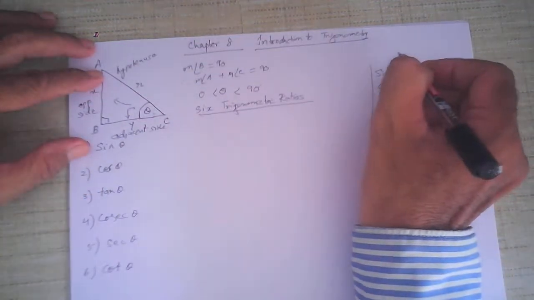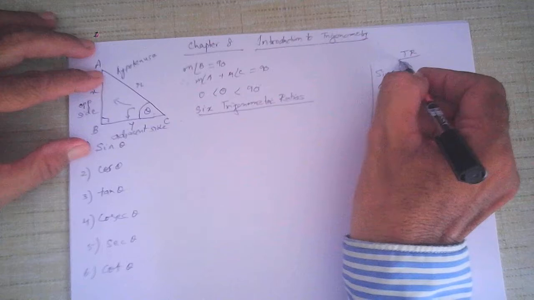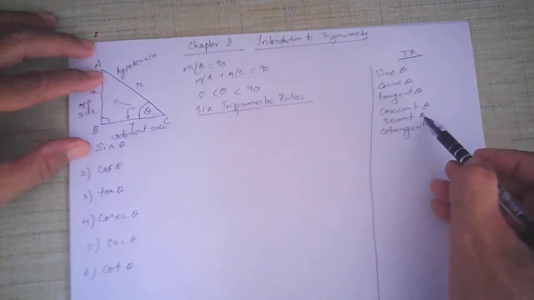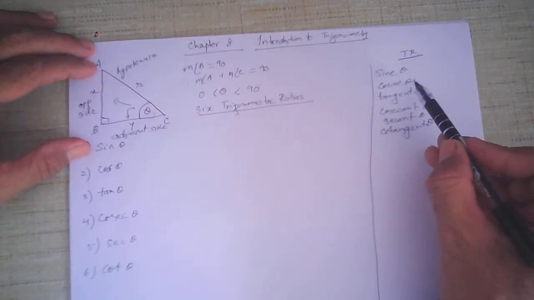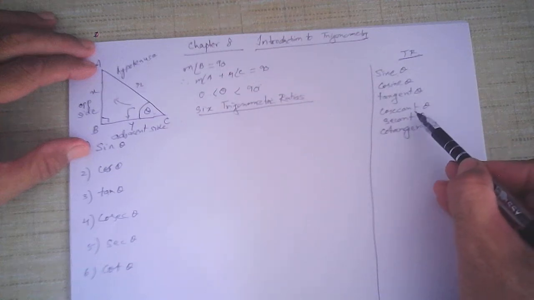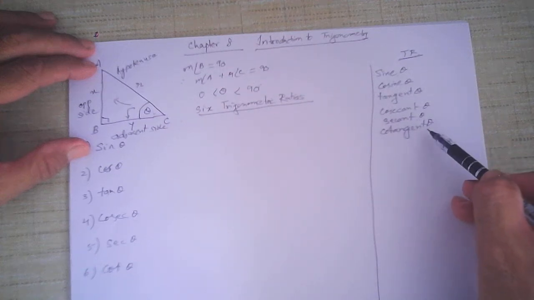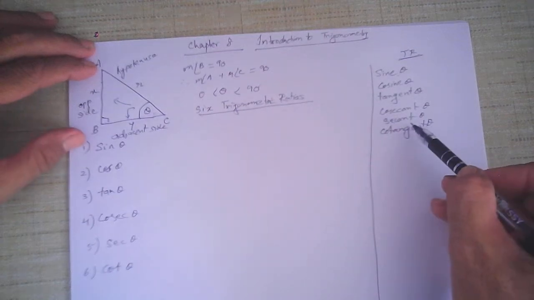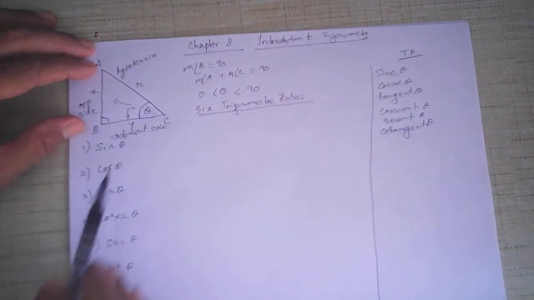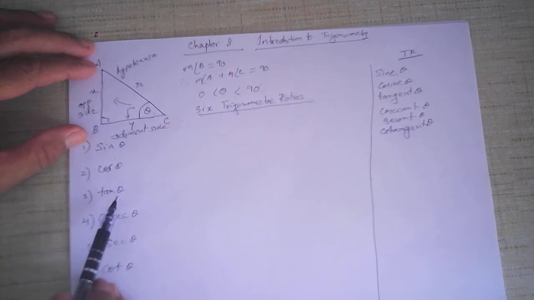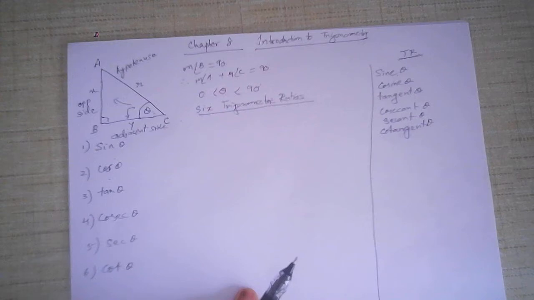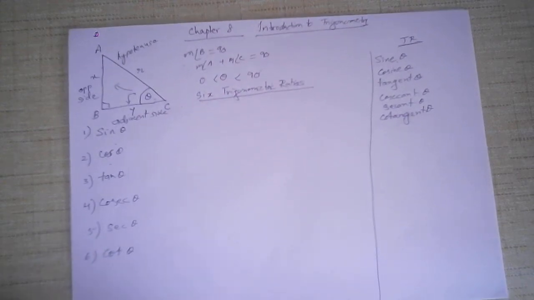So there are 6 trigonometric ratios, these are called the 6 trigonometric ratios: sine theta, cosine theta, tangent theta, cosecant theta, secant theta, and cotangent theta. But in short we write them as sine theta, cos theta, tan theta, cosec theta, sec theta, and cot theta. As far as possible, try to get used to the order of the ratios of the angles. Alright, now let us think of it in a different way.